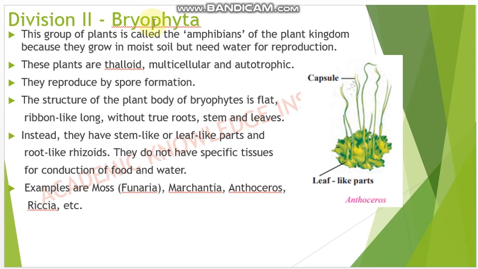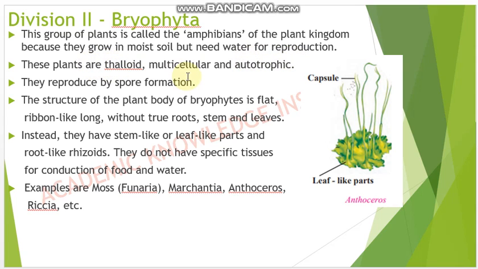Then this is the second division, that is Bryophyta. This group of plants is called the amphibians of the plant kingdom. We know to whom we call amphibians. Amphibians are the animals that live on land as well as in water. So why do we call this plant an amphibian? Because they grow in moist soil but need water for reproduction.